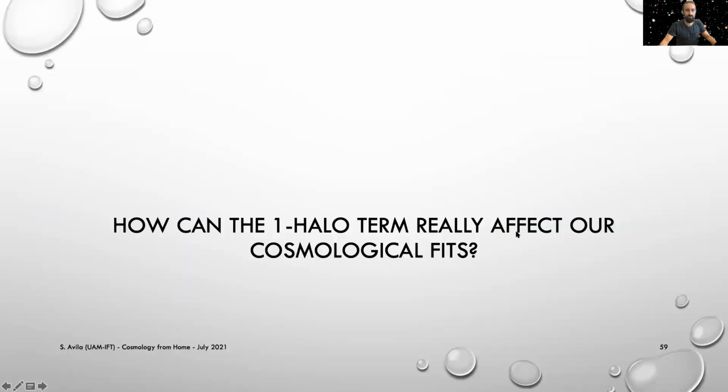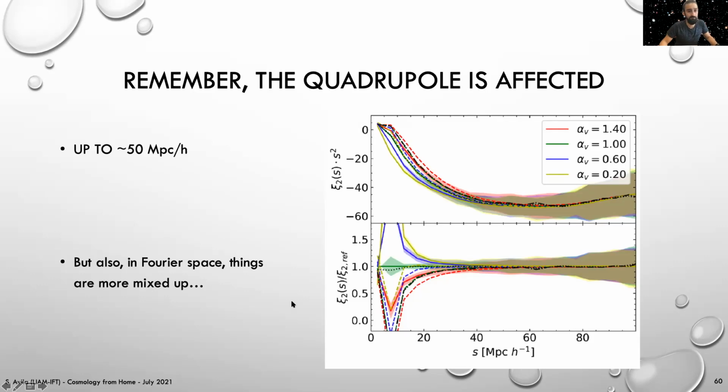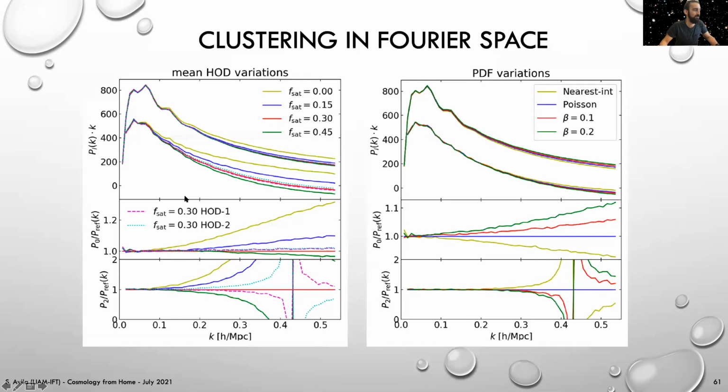So you might be wondering how it can be that the cosmological fits are affected by the one-halo term choices. First, remember that the quadrupole can be affected up to 50 megaparsecs in the case where we vary the different choices for the velocity profiles. But also, if we go to Fourier space, things are more mixed up. This is the power spectrum for the HOD variations and the PDF variations. We don't see much of a difference for the PDF case, but already varying the fraction of satellites has a large impact. This is the finger of God effect, of course.